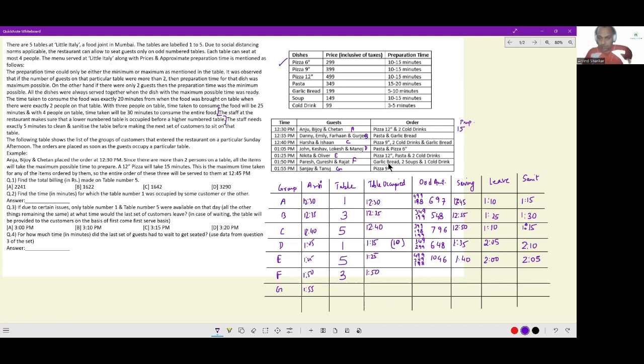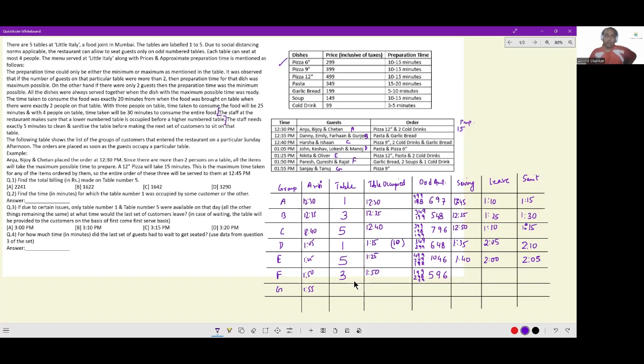What have they ordered? Garlic bread. Garlic bread is 199. 2 soups. Soup is 249. So 2 times of that is 498. 1 cold drink, so 99. So 8, again 6, 2 carried over. So 9, again 2 carried over. So 796. This is the order amount that they have.